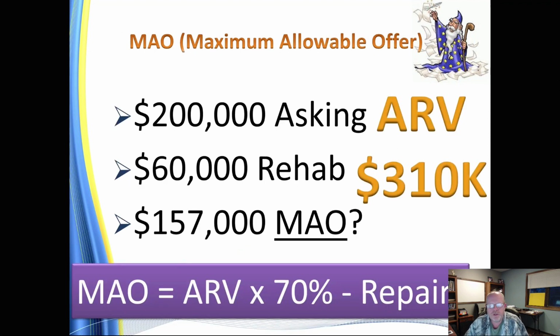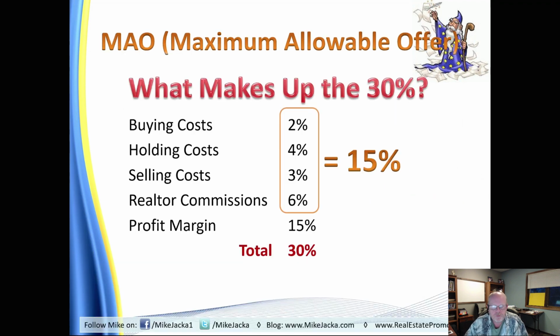Now, when I talk to investors all the time, let's go back to the other slide. That profit margin, we're looking at a 15% profit margin based on that 70%. When I talk to investors, and myself as well, when we really run the numbers and see what the true profit margin is on most of our deals, it's averaging between 10 and 12%. A lot of times we also have to get hard money, so we have to pay some points on that as well, and a little bit of interest.